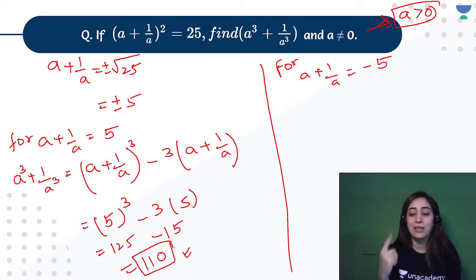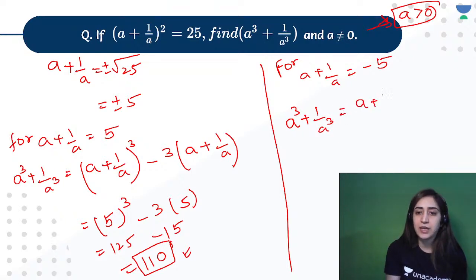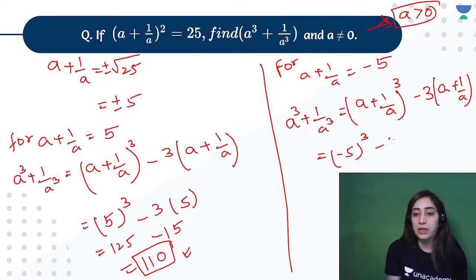Let's move to the negative one. See, do we get the same value or do we get the same positive or not? So in that case, what will I write? A cube plus 1 by a cube will be equals to... The same technique that we were using, just substituting the another value that is negative, right? So we'll be using the same formula, same identity. We'll say negative 5 whole cube, negative of 3 times negative 5, right? So what will it be? It will become negative 125 plus 15, which will give me negative 110. So end of the day, the answer is plus minus 110.